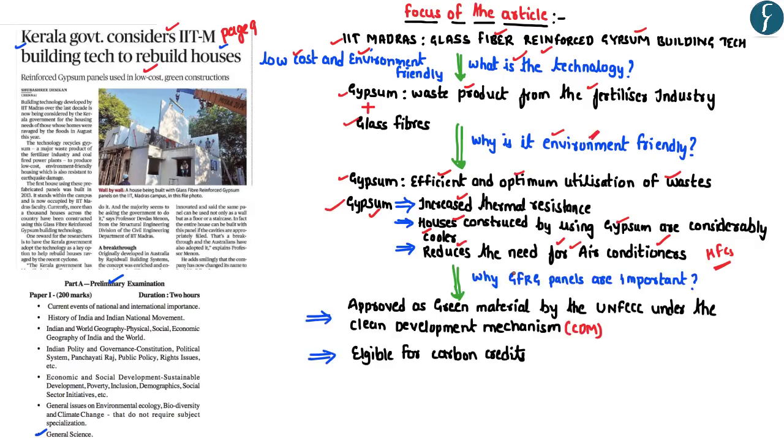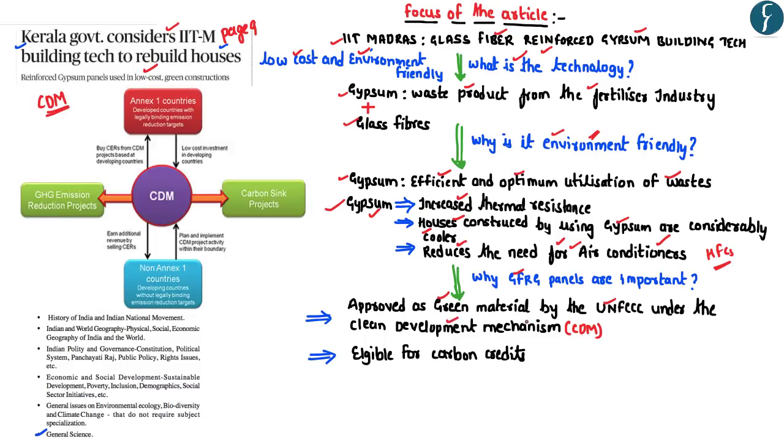Now why these glass fiber reinforced gypsum panels become important is that they are approved as a green material by the United Nations Framework Convention on Climate Change under the Clean Development Mechanism provided under the Kyoto Protocol. Let us understand how the concept of Clean Development Mechanism works.